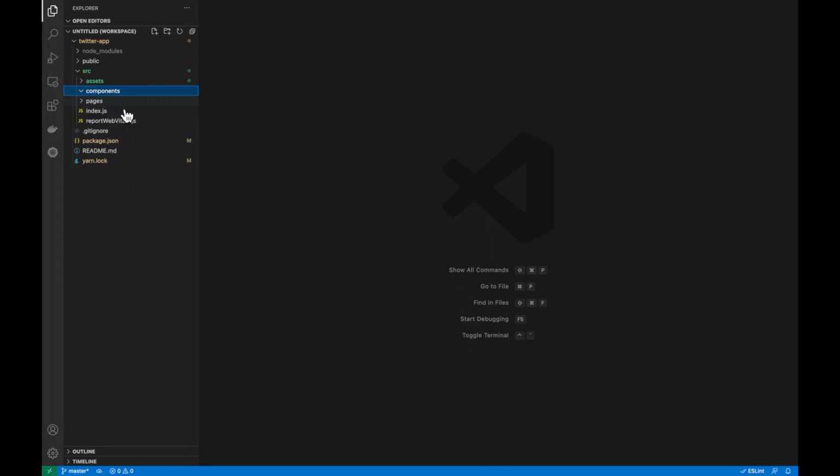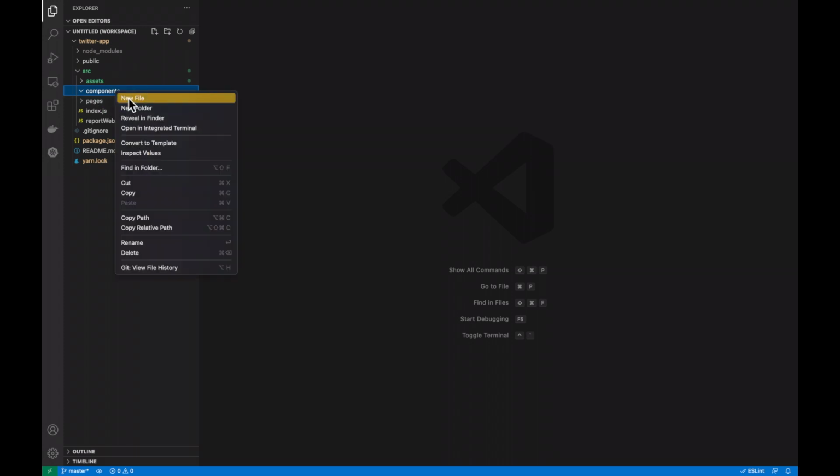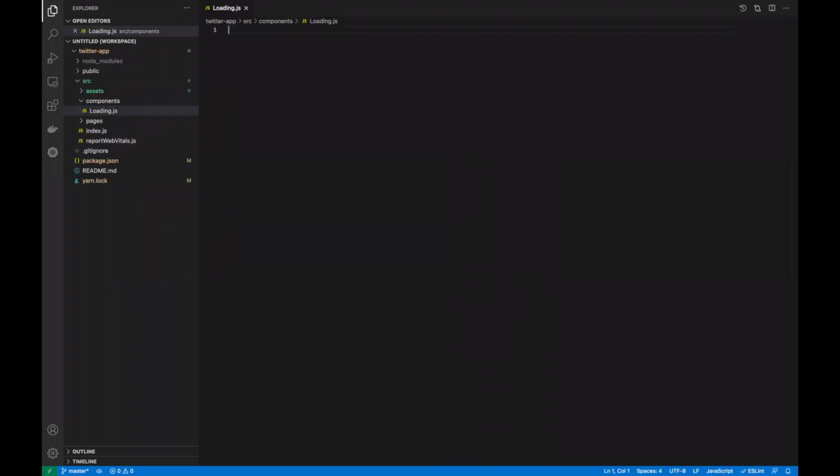And in our components folder, we're going to go ahead and create our very first component, which is the loading component. So call it loading.js. Then we're going to need to import a few different libraries. So we're going to go ahead and import React. Then we need to include our Font Awesome icon and FA spinner. Make sure that those two are surrounded by squiggly brackets because inside the actual main library, they are sub-libraries. Then create our function and make sure you export the function as well.